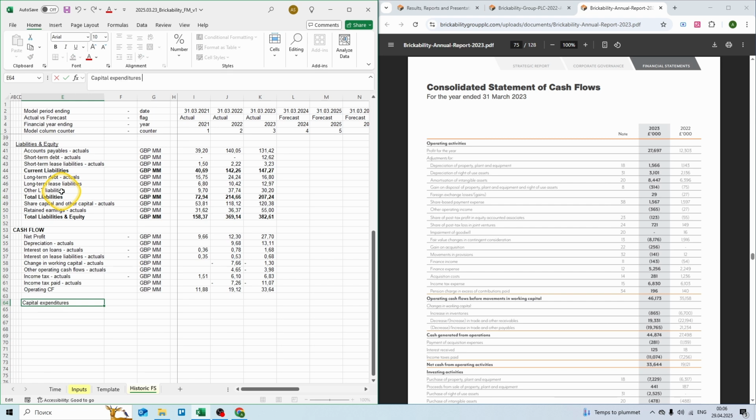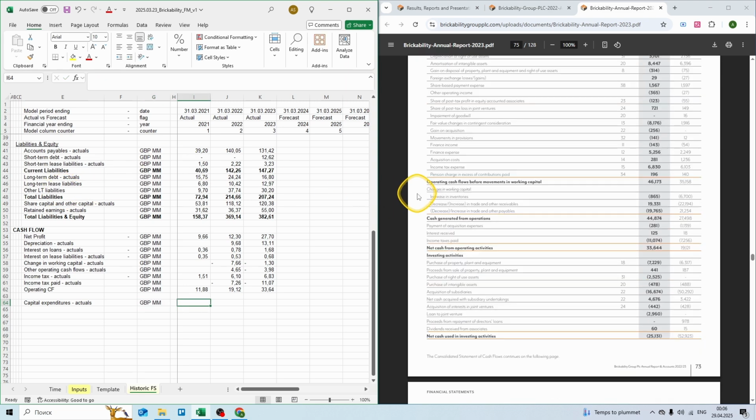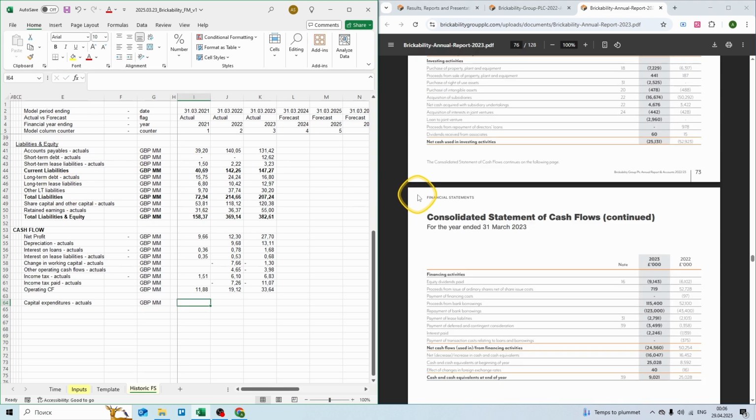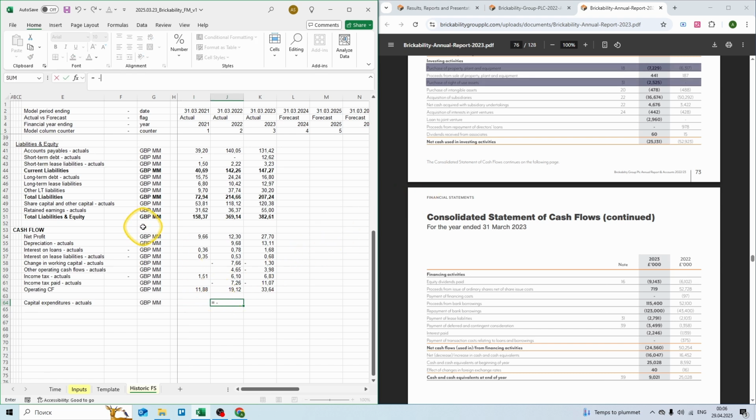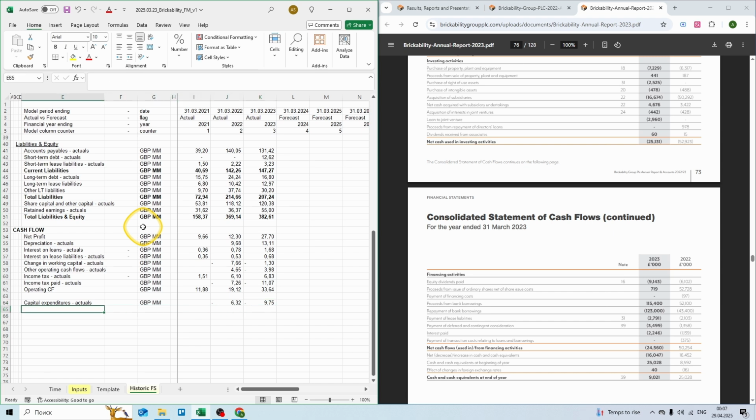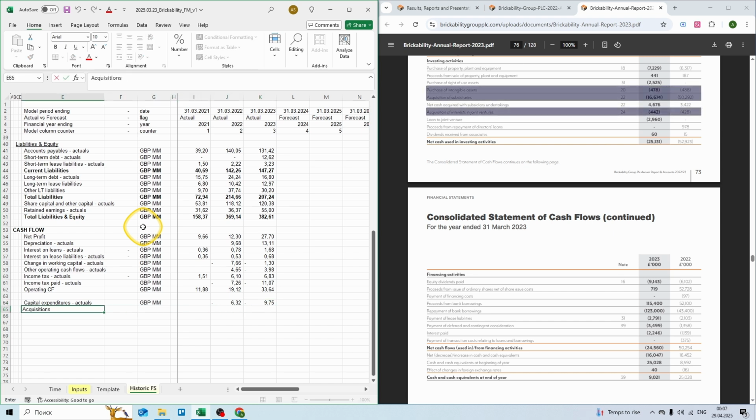We have capital expenditures, £1,000,000. Let's scroll down a little. We have 6.3 million in 2022, and in 2023 we have 7.2 million minus 2.5 million. Then let's have an acquisitions item. Again, £1,000,000.